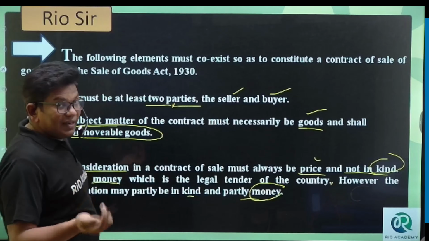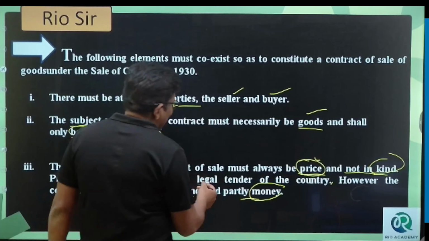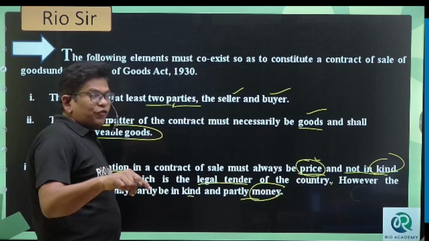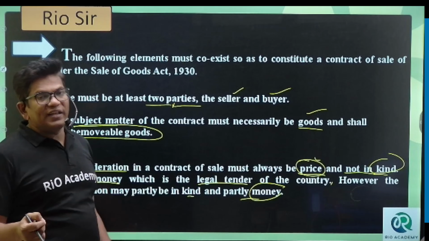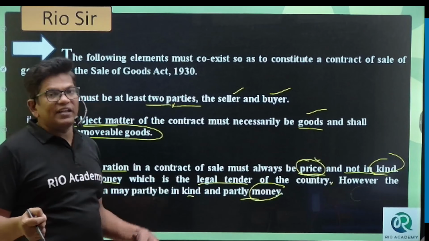Price should be in terms of money, that too the legal tender of that country. If you're dealing in India, Indian rupee. If you're dealing in America, dollar. However, whatever price you're paying can be in kind or partly in money. Understood? Next.